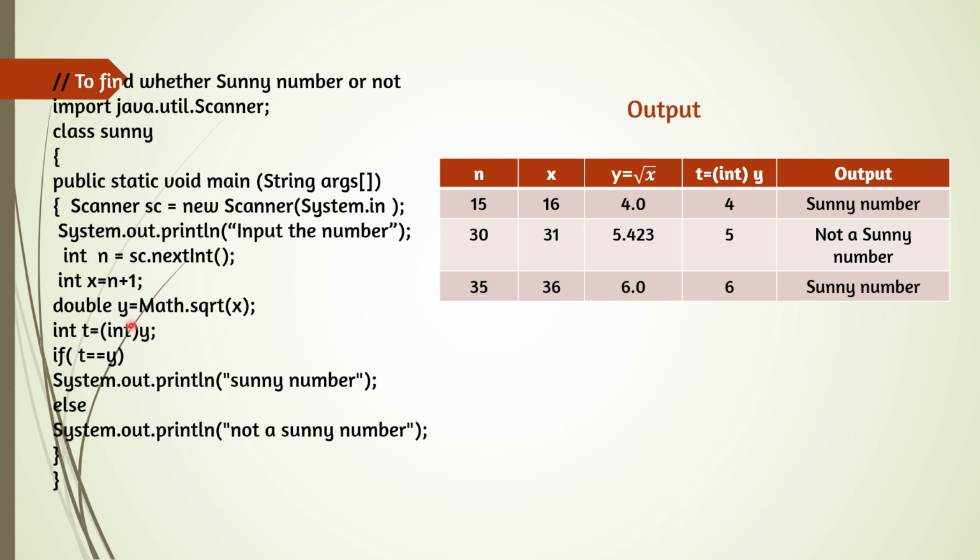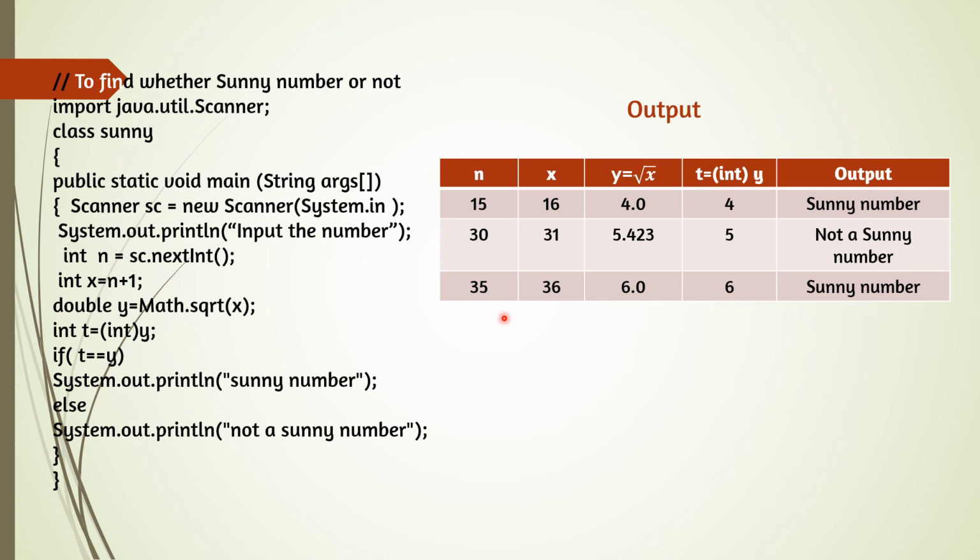Now the second example we can take once again. Suppose the number you are inputting is 30. In n, 30 will go. x is n plus 1, 30 plus 1, 31. And the square root of 31 will give 5.4 something, some number with a decimal part. That means 5 point something. And now int t = (int) y. The integer part of this number is 5 and that will be stored in t. And now the checking, if t == y, if both the numbers are the same. Both the numbers are not the same. So if will not work, else will work. The output will be not a Sunny number.